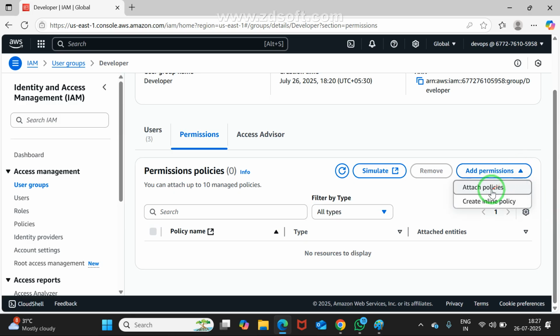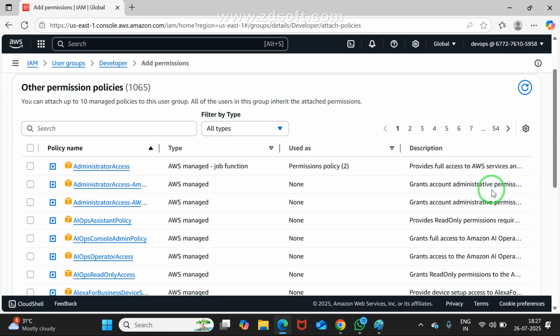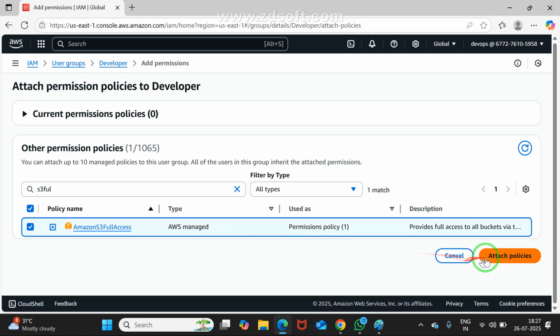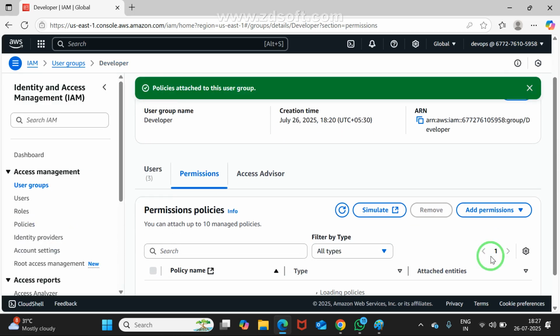Add permission, attach policies. Which policy do I want to attach? I am typing S3 full. Are you able to see Amazon S3 full access? Yes. Attach policy. Now everybody try. Anvesh, you create one bucket with Anvesh. Subbu, you create one bucket with Subbu. Madhavi, you create one bucket with Madhavi. Maybe I may check it here.